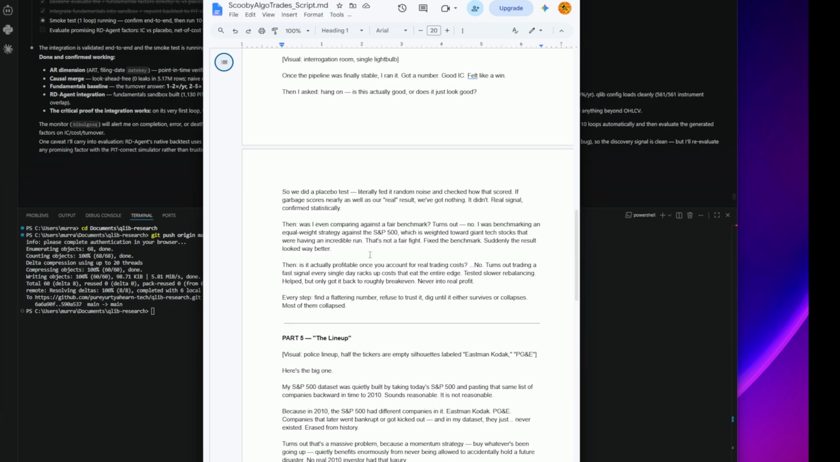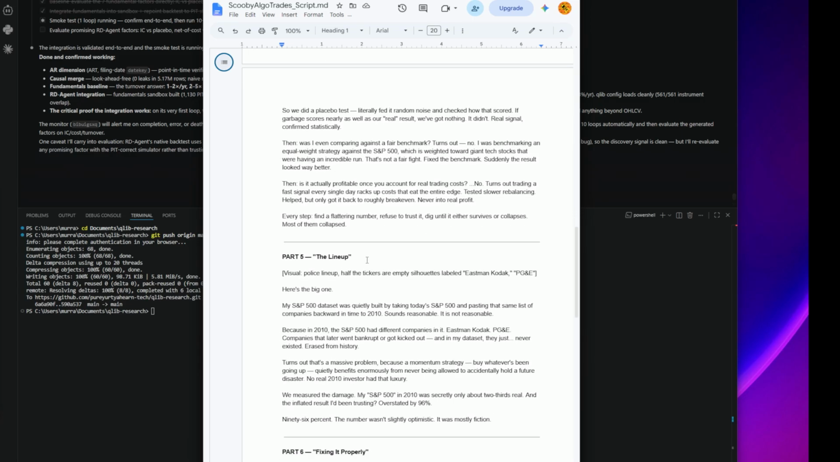Then, is it actually profitable once you account for real trading costs? No. Turns out trading a fast signal every single day racks up costs that eat the entire edge. Tested slower rebalancing, helped, but only got it back to roughly break even, never into real profit. Every step we find a flattering number and we refuse to trust it, and we dig until it either survives or collapses. Most of them collapsed.